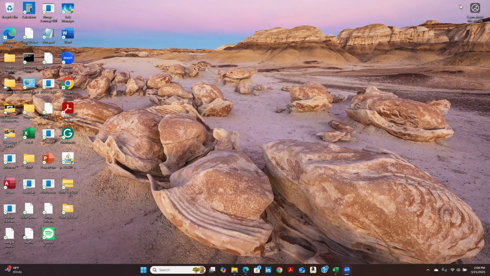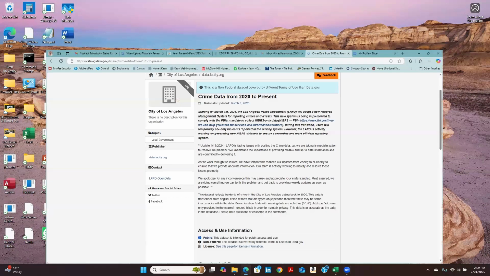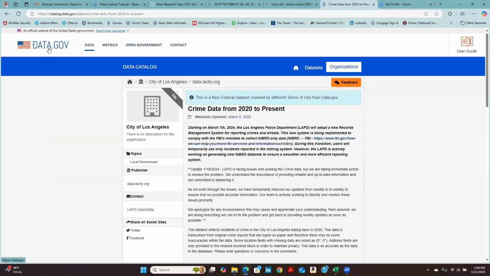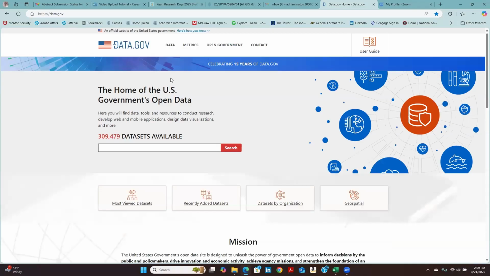I obtained this data from the data.gov website. I'll show it to you all right now. So this is the actual website once you access it. It's just a great place to do research, and there's so much data that you can find here. This number right here, I'll circle it for you: 309,479 data sets available. Wow, that's just a lot. And again, whatever interests you, you can guarantee that you'll find a data set that you want to do research on.